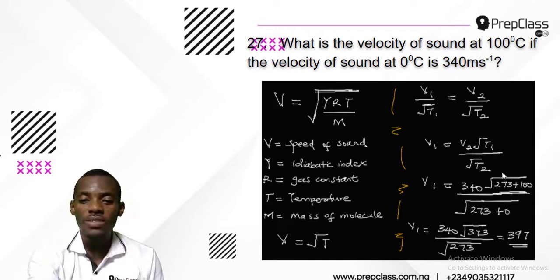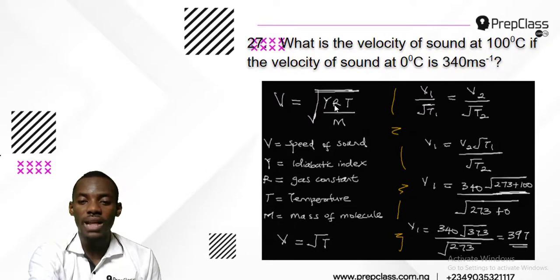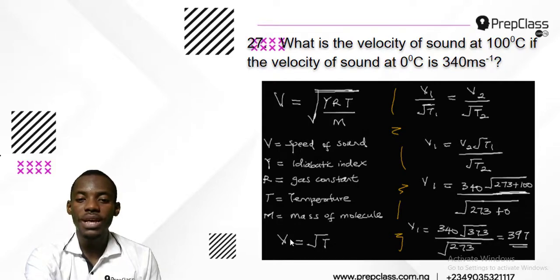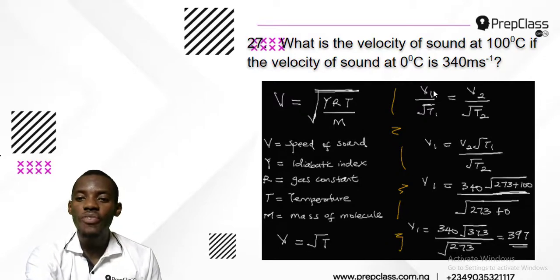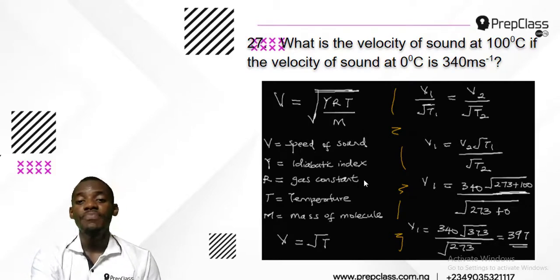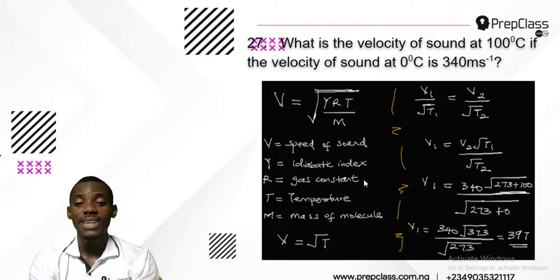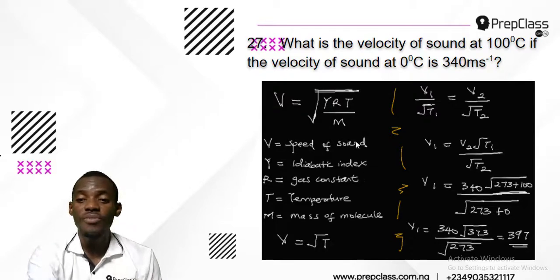So the others, Y, R and M, are constant. I only need V and T because the question is all about V and temperature T. So V is directly proportional to root T. Then I'll write it this way: V1 over root T1 equals V2 over root T2. If I put a constant there and make that constant the subject, it gives V1 over root T1 equals V2 over root T2.